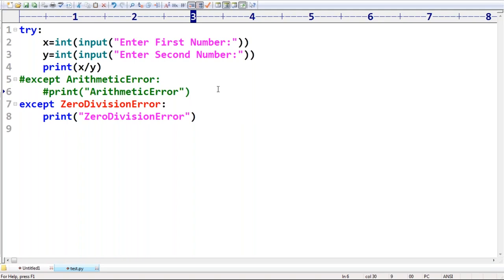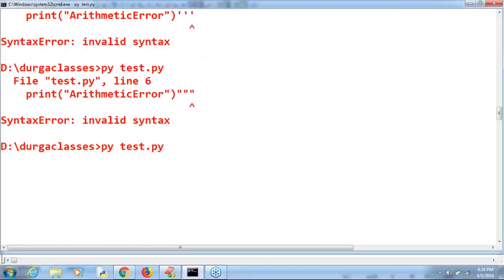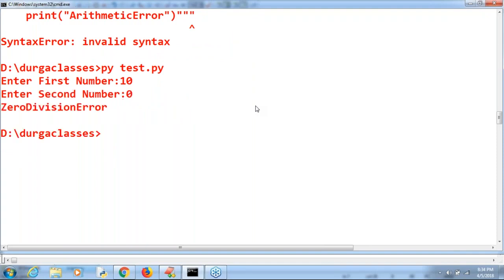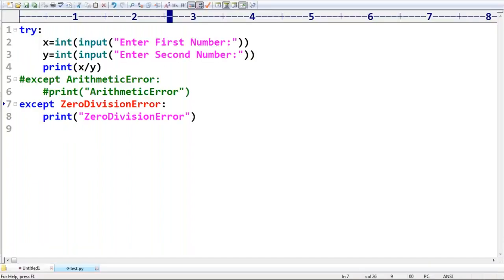Now observe the except ZeroDivisionError. Here, see this one. Enter first number: 10 I'm taking. Enter second number: 0 I'm taking. Sir, now is a ZeroDivisionError going to come or not? Yes, perfectly it's going to come, no problem at all.